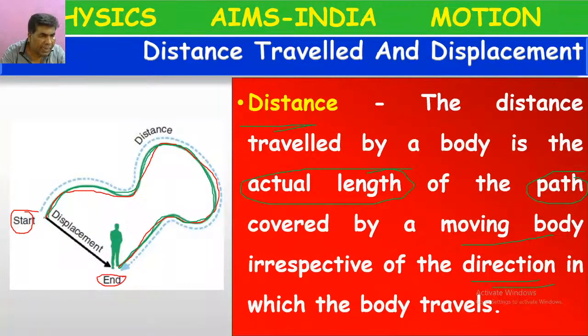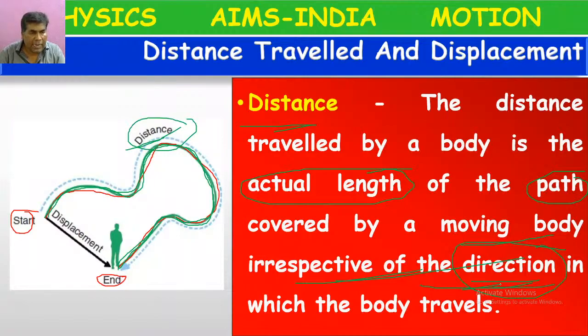With the help of thread, we can measure the length of a curved line. If we place thread on this curved line, and after that, if we take it out and keep it on a scale in a straight line, then we will get the length of the curved line. So this actual length is called distance. While calculating distance, we won't consider direction, because we will find its value irrespective of direction.